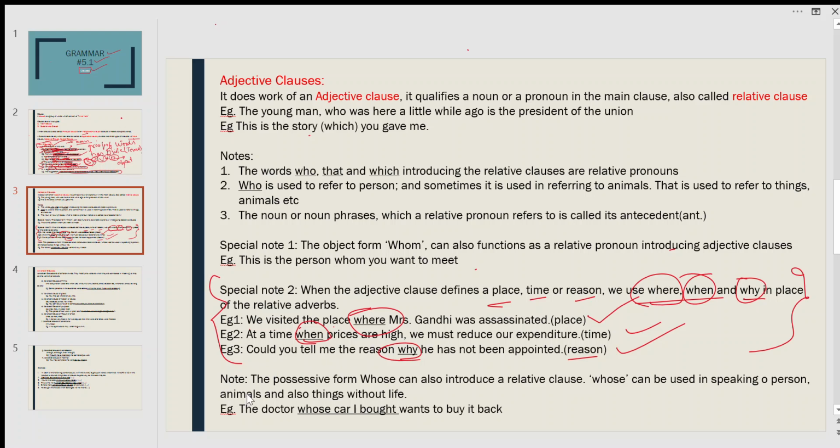Note: the possessive form whose can also introduce a relative clause. Whose can be used in speaking of persons, animals, and also things without life. For example, the doctor whose car I bought wants to buy it back. We are talking about the doctor, and whose is referring to this doctor in a possessive form. So doctor is the antecedent of this relative pronoun.